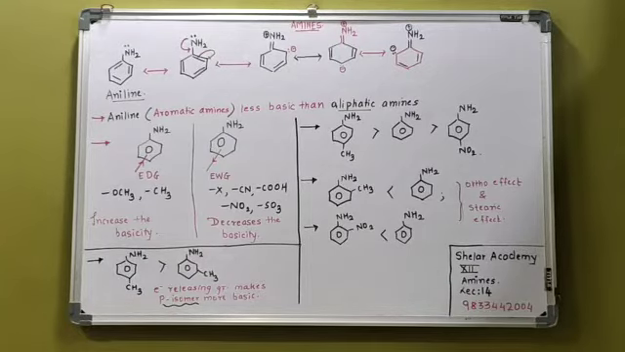नाइट्रोजन पे पॉजिटिव चार्ज है. So if I compare the basicity of aliphatic and aromatic, you can see that nitrogen पे as it has got a positive charge, it is difficult for it to donate electrons. So if I compare the basicity of aliphatic and aromatic amines, definitely the aromatic amines are less basic than the aliphatic amines. That means aliphatic amines are more basic. That is the first point.